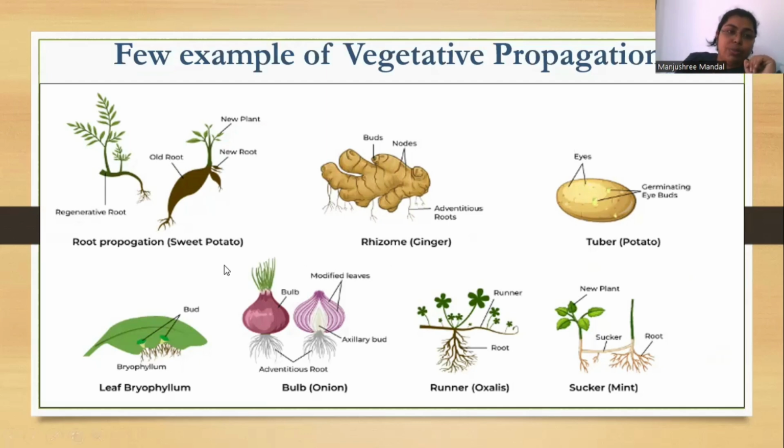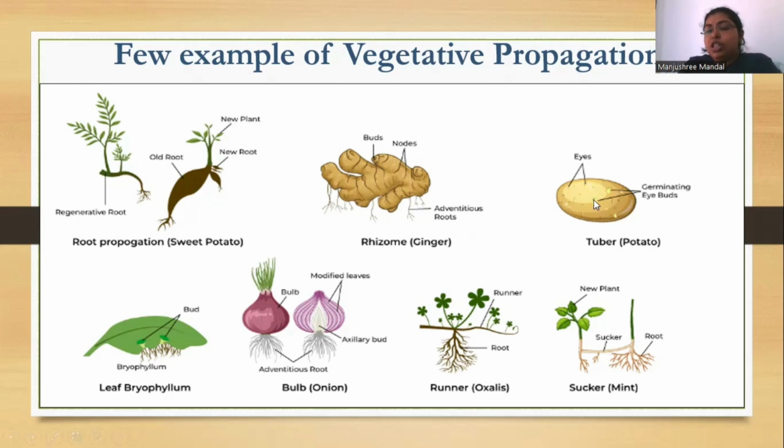There is a sweet potato. Here, root propagation: the root is a particular part which can give rise to a new plant, and that is a process of vegetative reproduction. In case of ginger, the rhizome, the buds come from there. If you separate it and put it in the soil, it may give rise to a new plant.